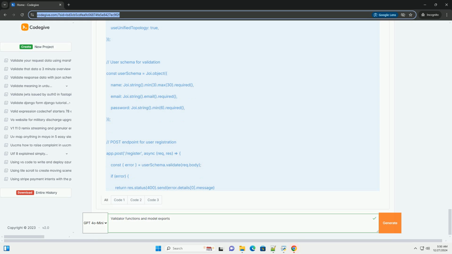You can test the validator using Postman or curl. Here's an example of a valid request. If the input is invalid, the server will respond with a 400 status code and an error message.